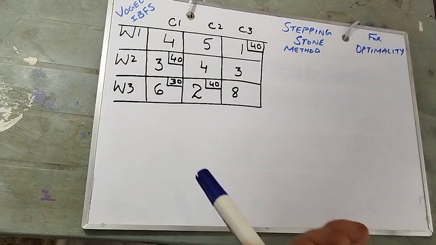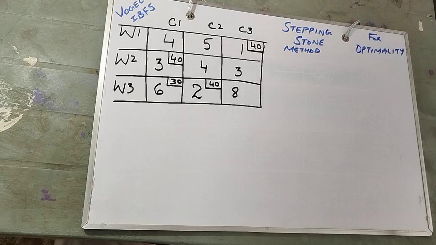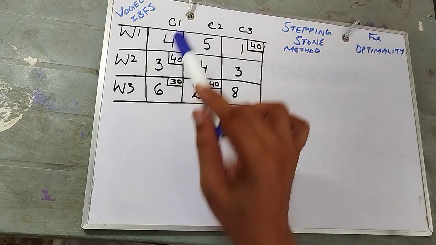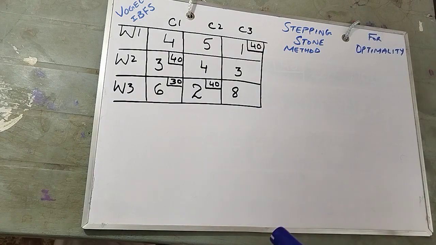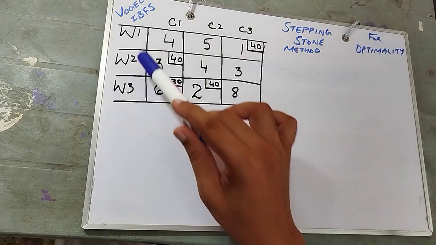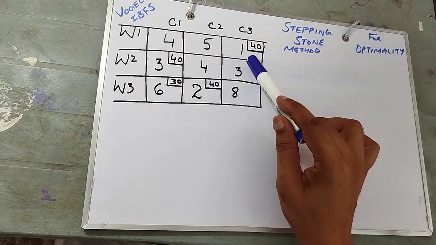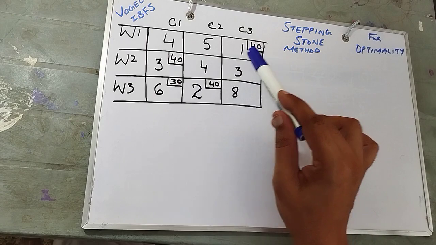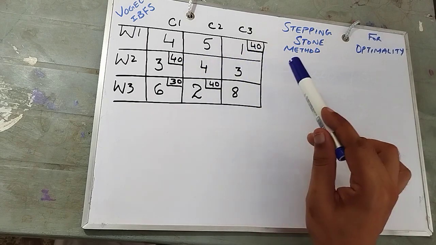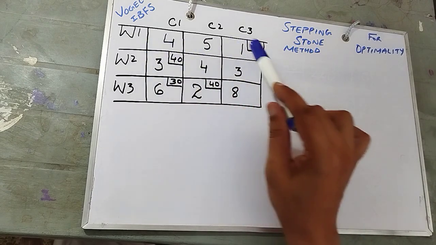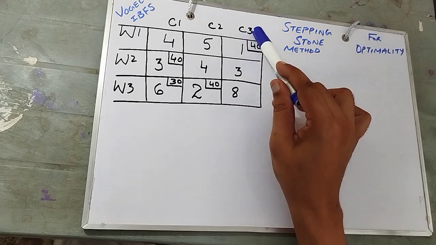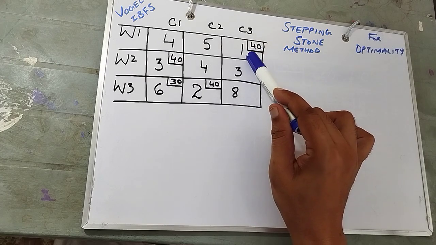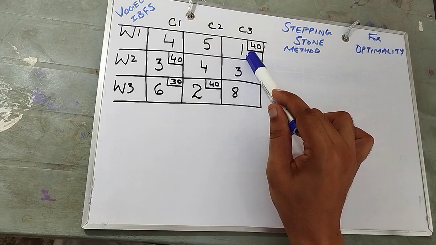And 40 units will be supplying at the cost of 3 per unit, and warehouse 2 will be supplying to customer 1. And over here you see warehouse 1 will be supplying to customer 3. 40 units will be supplying to customer 3 at the cost of $1 per unit.